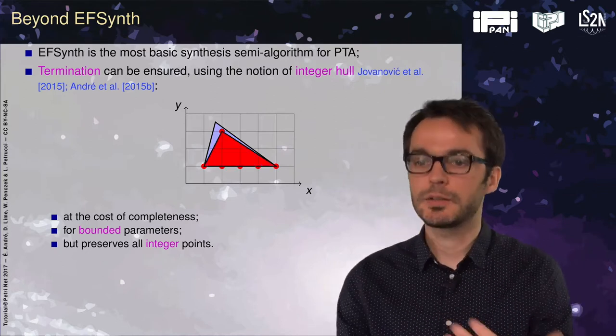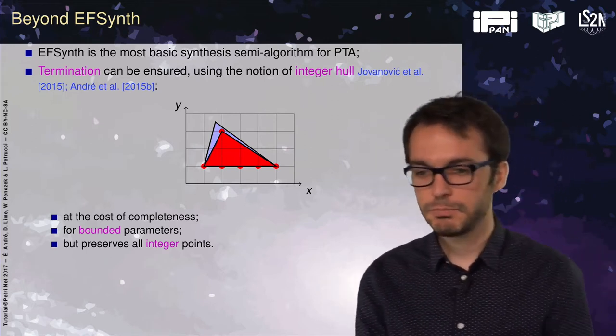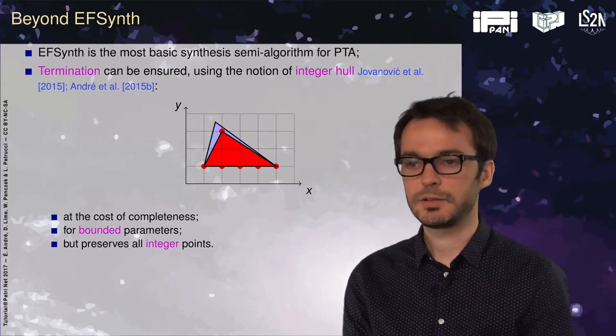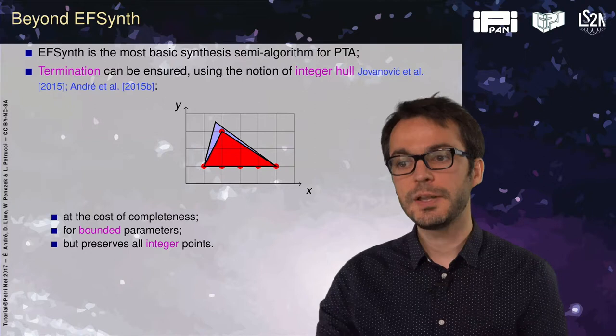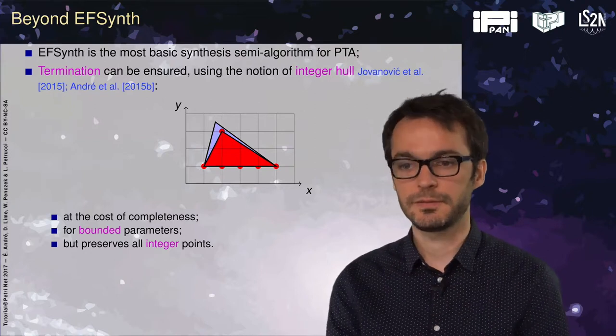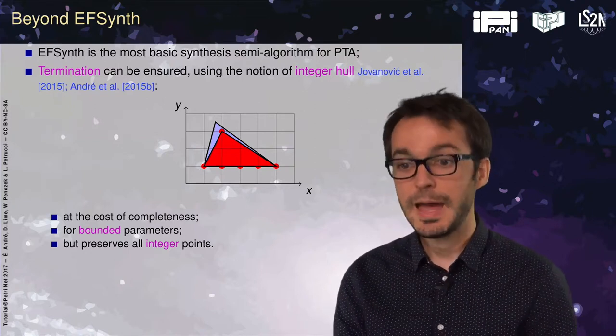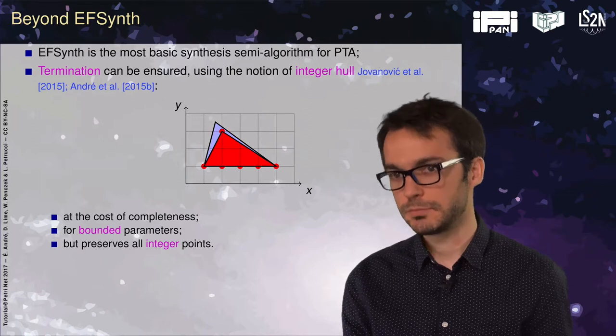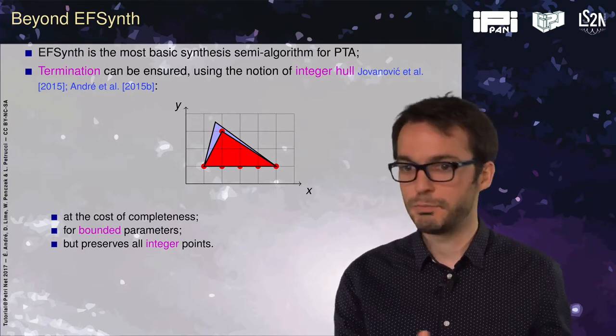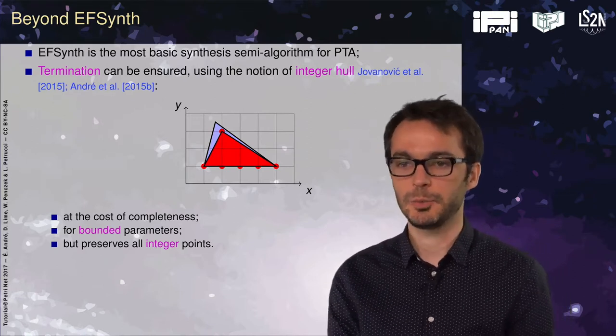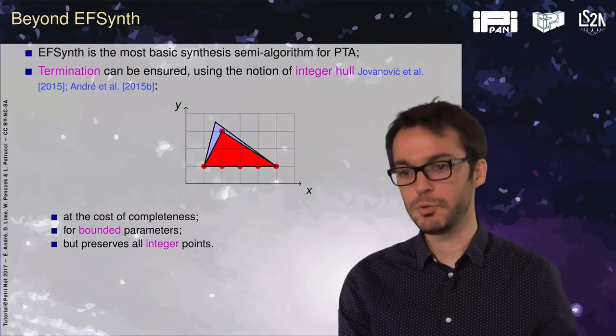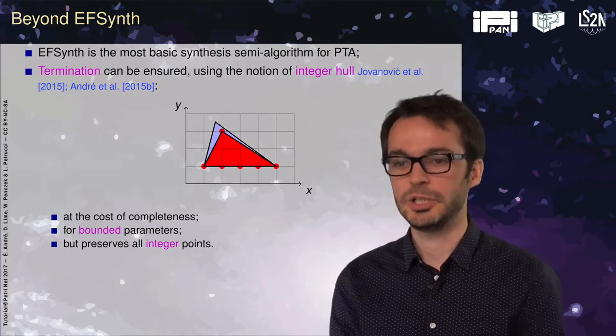And if you apply the integer hull operation at selected places, you ensure termination of EF. However, there is a drawback at the cost of completeness. There is no free lunch. We cannot get both completeness and correctness. So we keep the correctness, but we lose the completeness, and we gain termination.